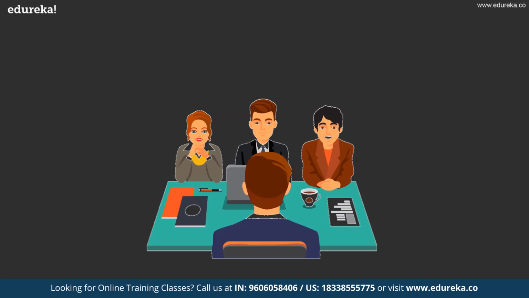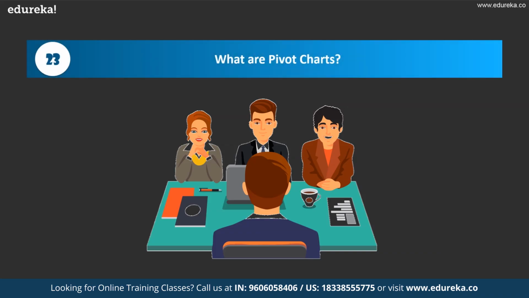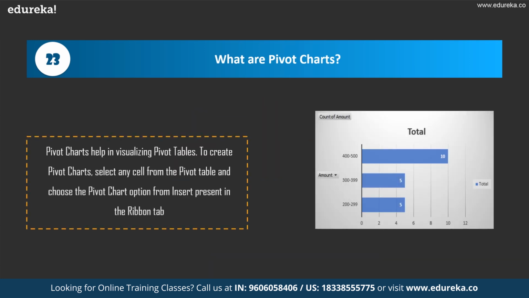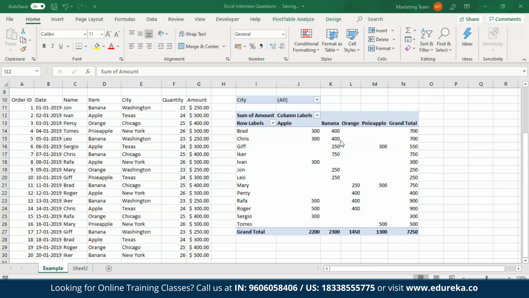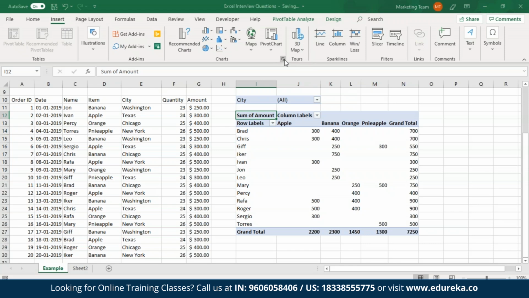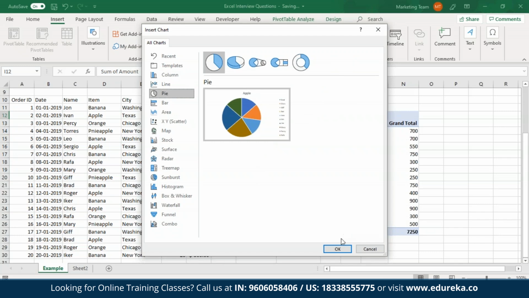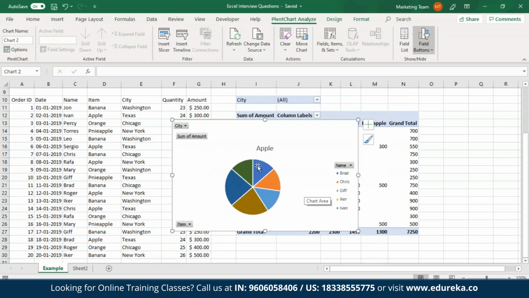Now moving on towards the next question, which is what are pivot charts? MS Excel charts are data visualization tools that help you visualize the data in various ways. These charts can be of any type such as bar, pie, area, line, donut, etc. In case I want to create a pivot chart for this pivot table, what I have to do is go to the Insert tab, and then from the Charts group, I'll select any chart of my choice. And then I'll click on OK. As you can see, a pivot chart has been created for this pivot table.